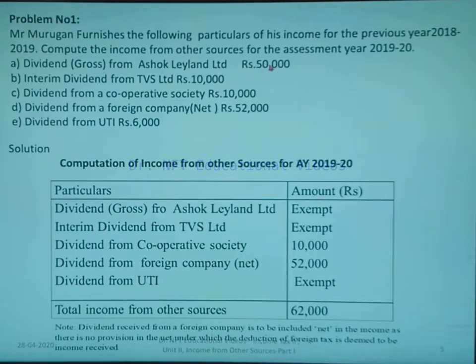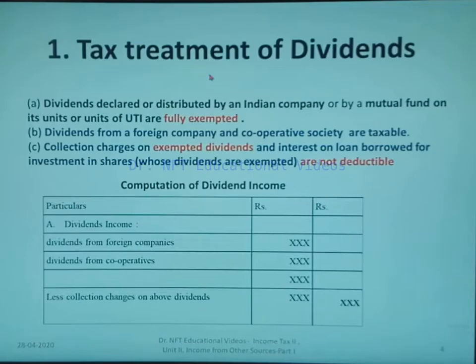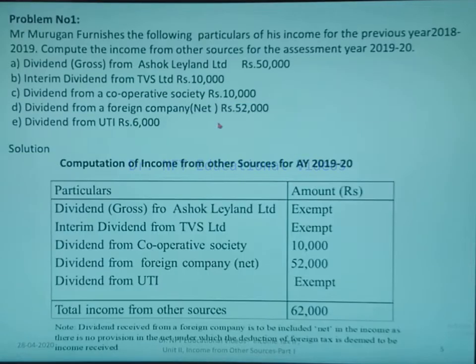We'll simultaneously do the computation of income from other sources for the assessment year 2019-20. Ashok Leyland is an Indian company. We have seen already that dividends declared or distributed by an Indian company are fully exempted from tax. So here dividend from Ashok Leyland is exempt from tax.